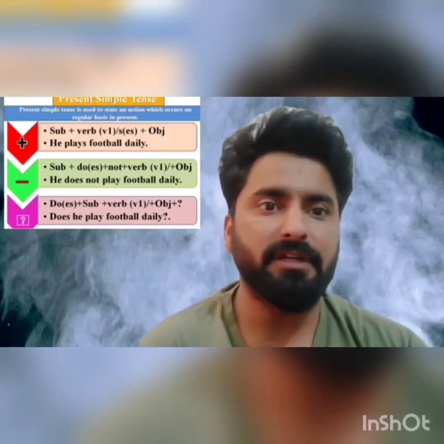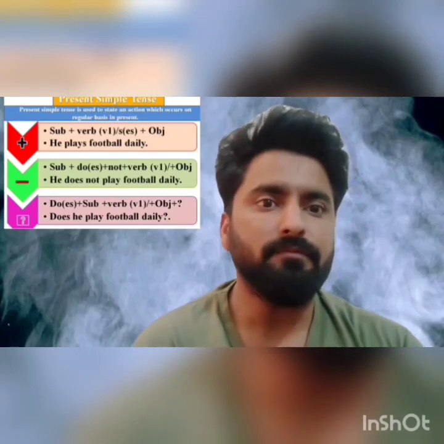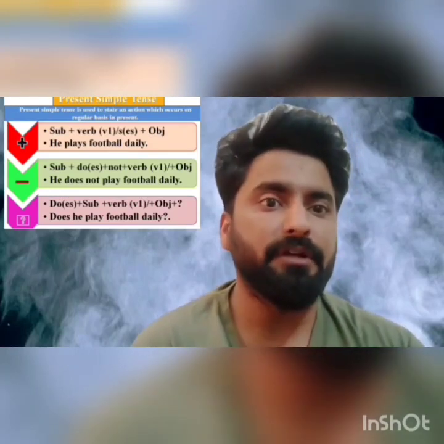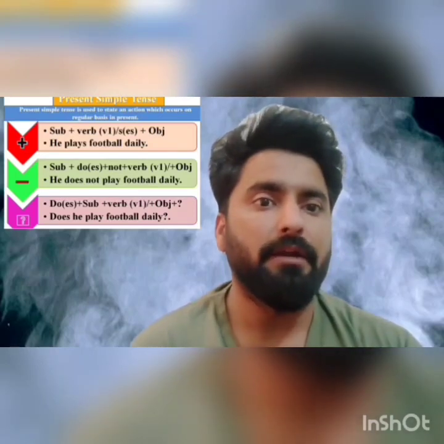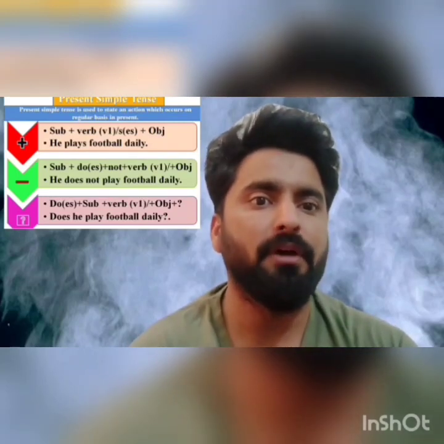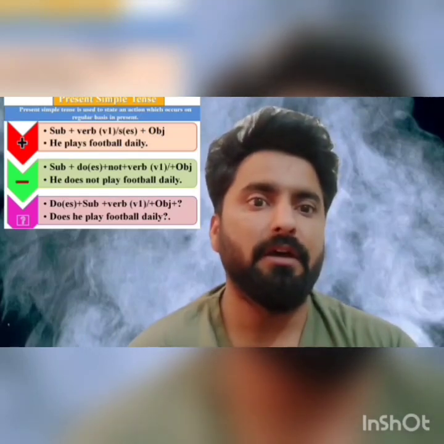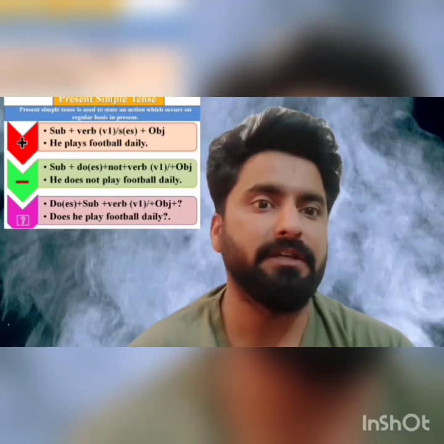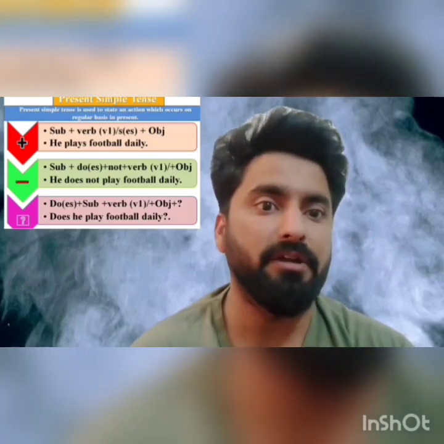For example, look at the sentence. He plays football. He is the subject, play is the verb with the addition of s, and football is the object. And in negative sentences, do and does will be added. So the structure will be subject plus do or does not, plus verb plus object, and s or es will be removed. And in interrogative sentences, do or does will come at the first of the sentence, at the subject place. For example, look at the structure. Does he play football? And s or es will be removed.